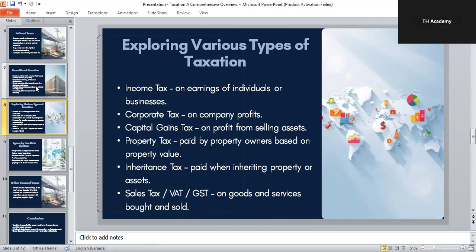Sales tax, VAT or GST. These are taxes on goods and services. Every time you buy something, part of that price is tax. Each of these taxes serves a specific purpose in helping the government manage the economy. So now, let's discuss the types of tax rate system.